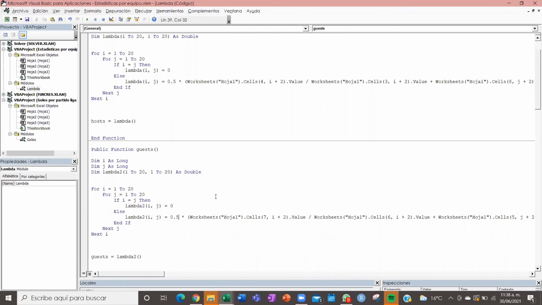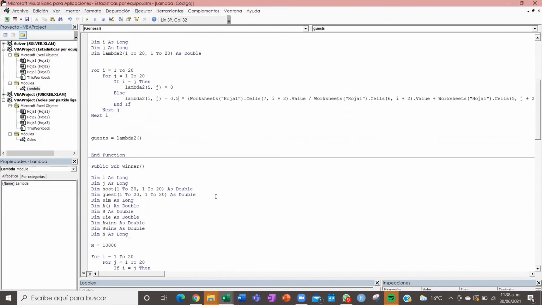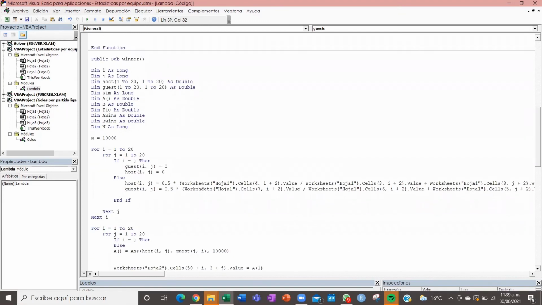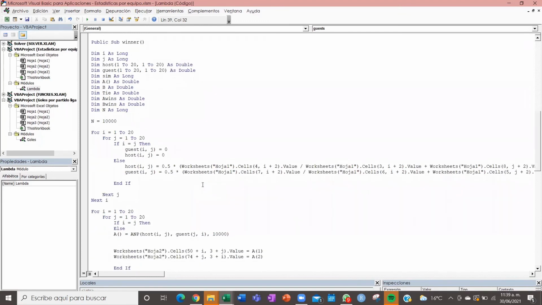Now, with these lambdas, we want to simulate our Poisson many times so we can get the result and then calculate the points that each team gets to see who is the winner of the league. So for this, we have this program to get the matrix. It does the same host and guest that we did earlier, but it's not going to print it, it's just going to save it there.